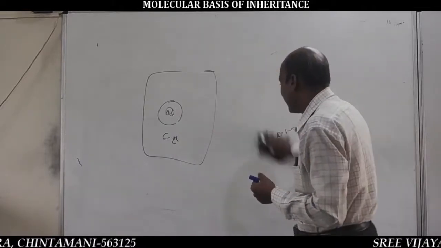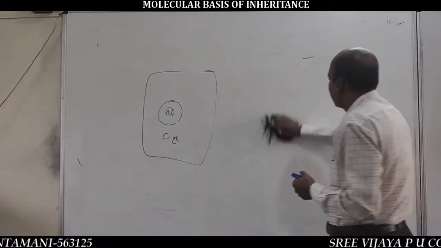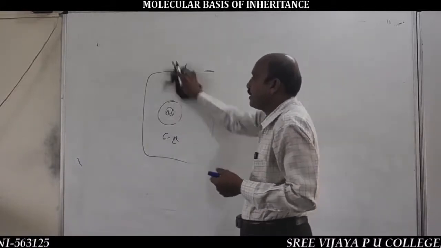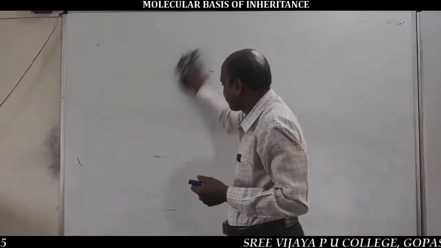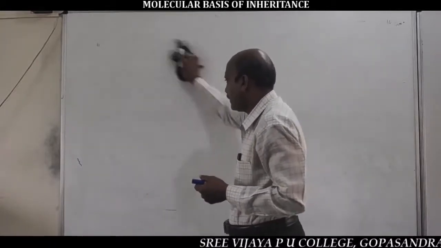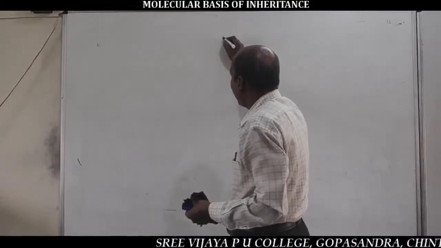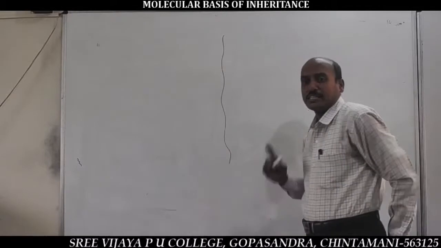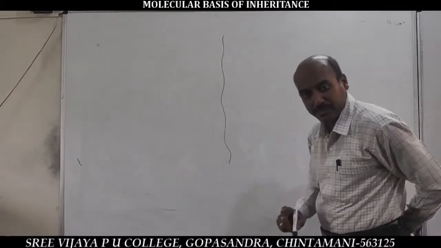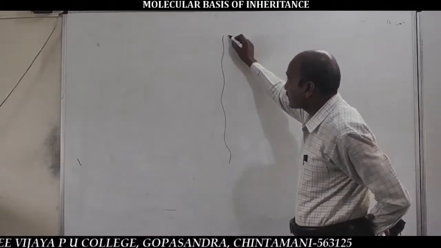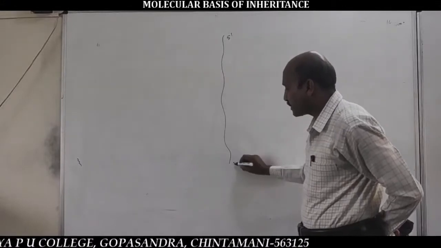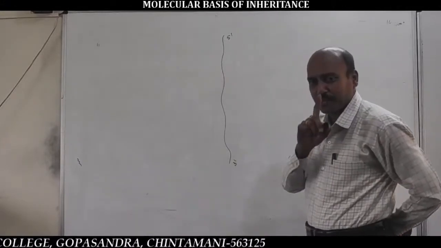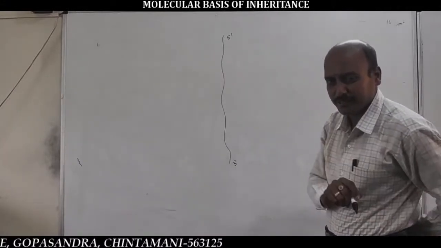And structurally, RNA is a single-stranded polynucleotide chain. Very important. Generally, RNA is a single-stranded nucleic acid. It is always synthesized in the 5' to 3' direction. Remember this statement clearly.